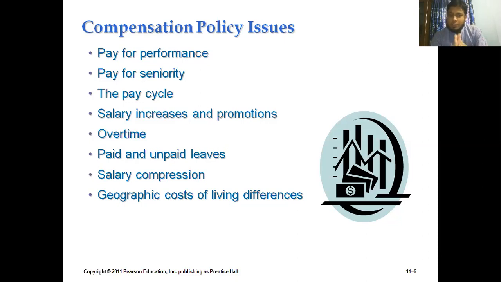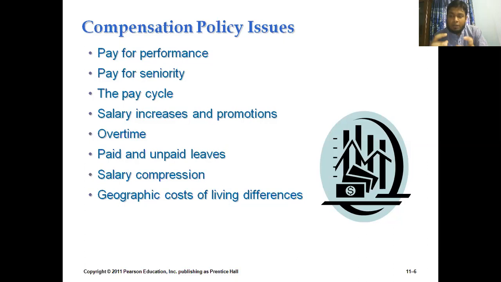Okay. So the last thing that we are going to explore from that particular slide, that is geographic cost of living differences. That is a very important thing that needs to be concentrated while developing the pay policy. Now the question is, what is geographic cost of living differences?